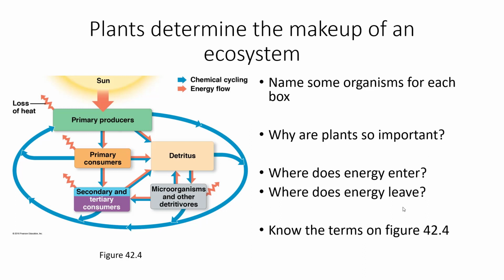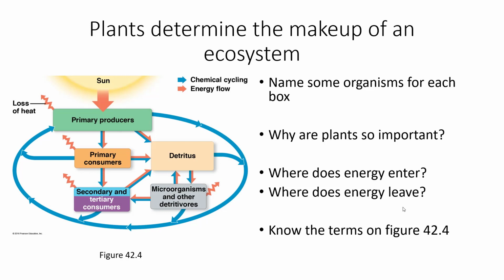So we're going to name organisms in each box. Plants are so important because they take that energy from the sun and they transform it into usable energy that can be used by primary consumers and detritus. So primary consumers, secondary consumers, tertiary consumers, and detritivores, those that feed on detritus, are going to be your different trophic levels. Each one of these is a link in a chain or a link in a net, depending on which way you want to look at it.